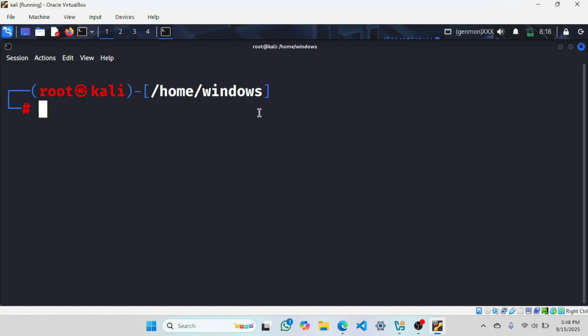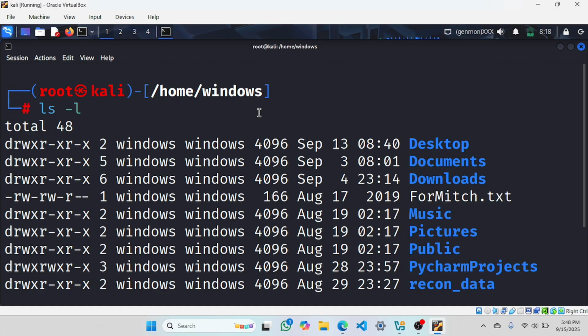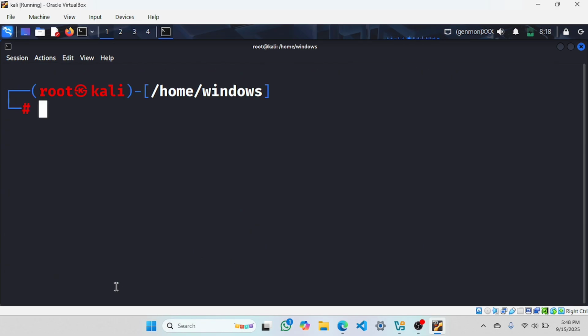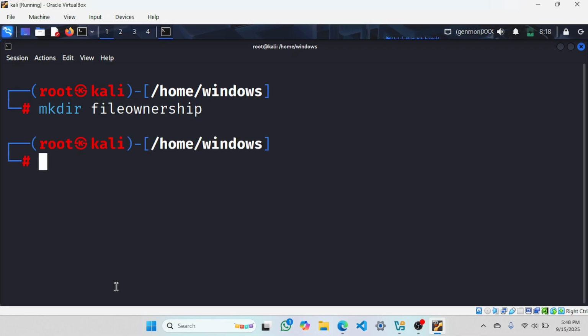So how do we check the owner permissions, group permissions, and others? Let me check with ls -l. It will give detailed output, so don't be confused. Let me first make a directory here where we will get file permissions. I will call it file ownership. Now I will move into that directory.